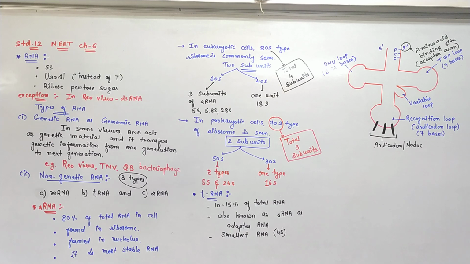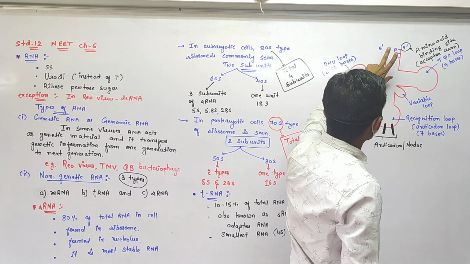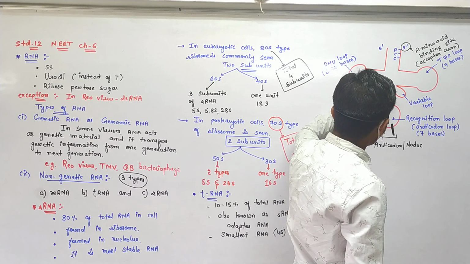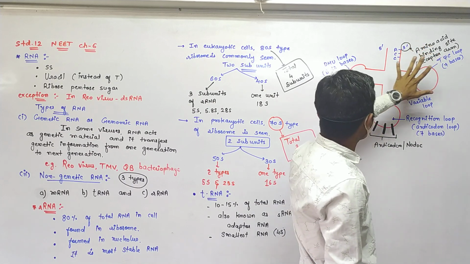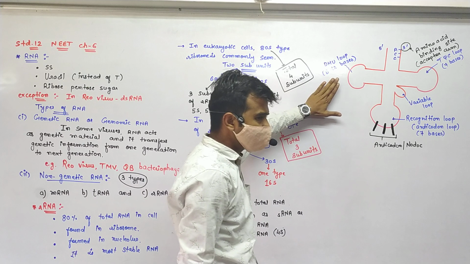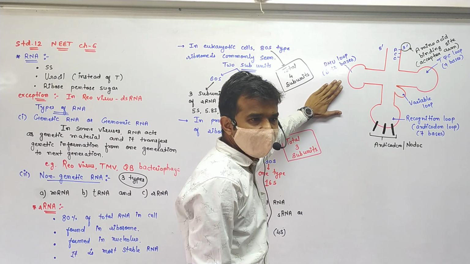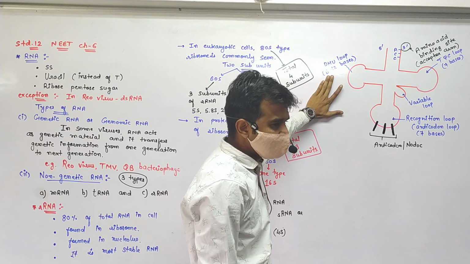This is the structure of the tRNA. In tRNA, 4 loops are there. tRNA is always read from 5' to 3' direction. On tRNA, 4 loops are there. DHU loop, we will clear each and every loop. DHU loop carries 8 to 12 bases.